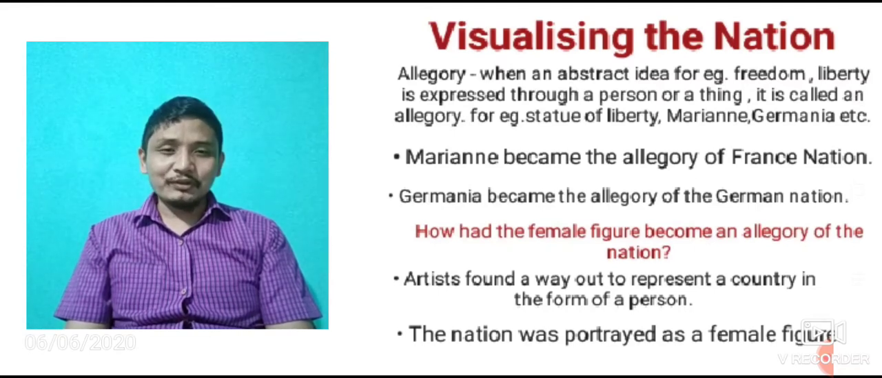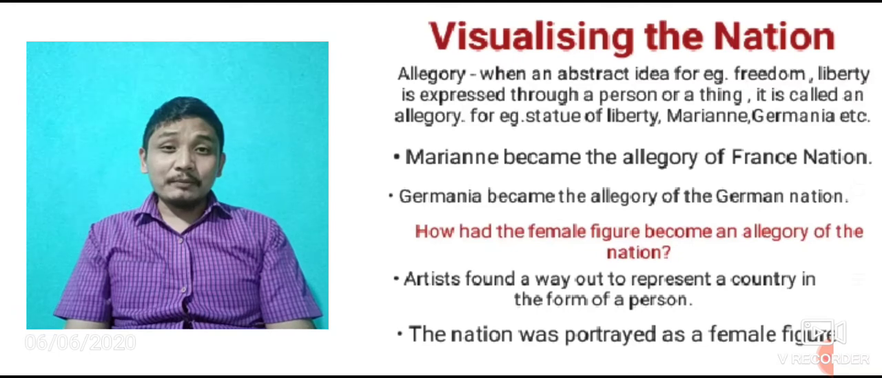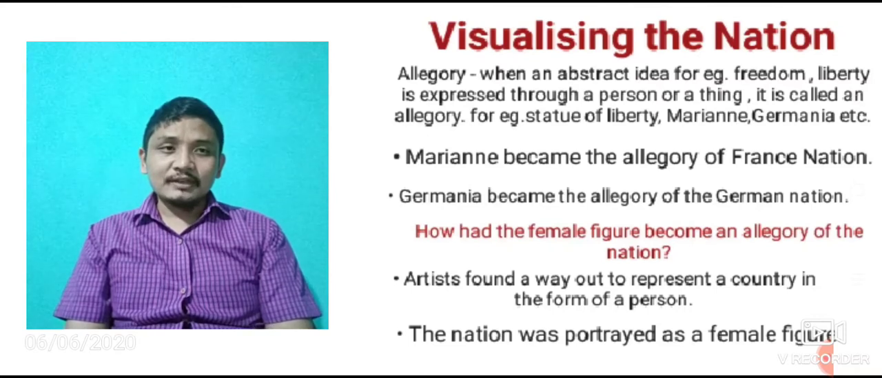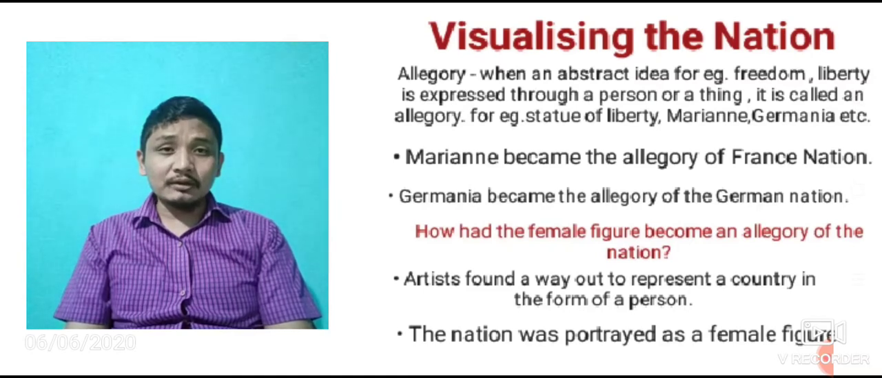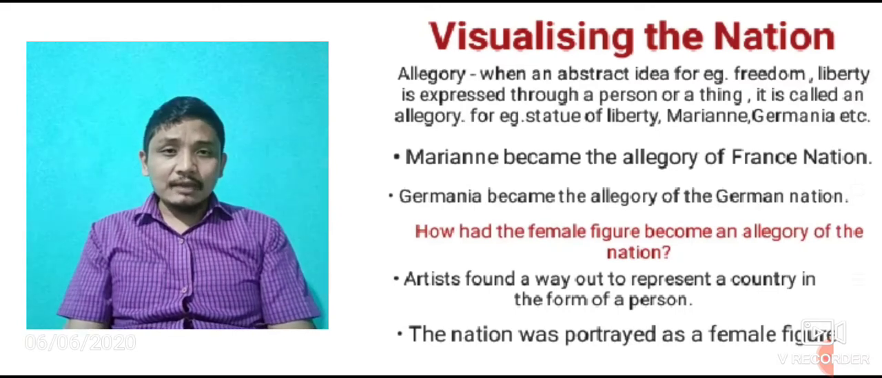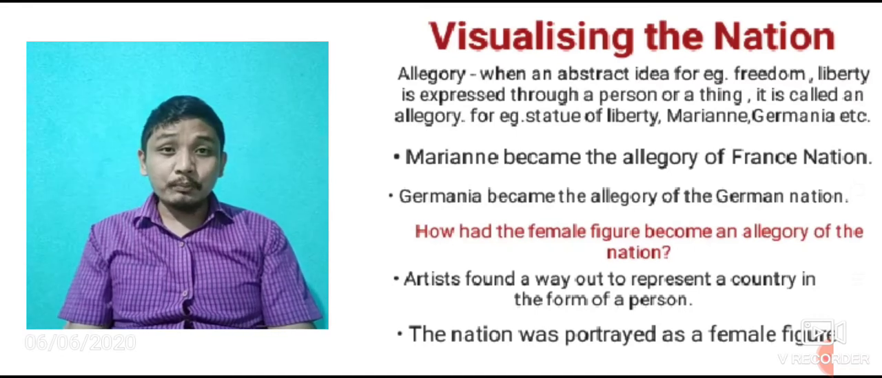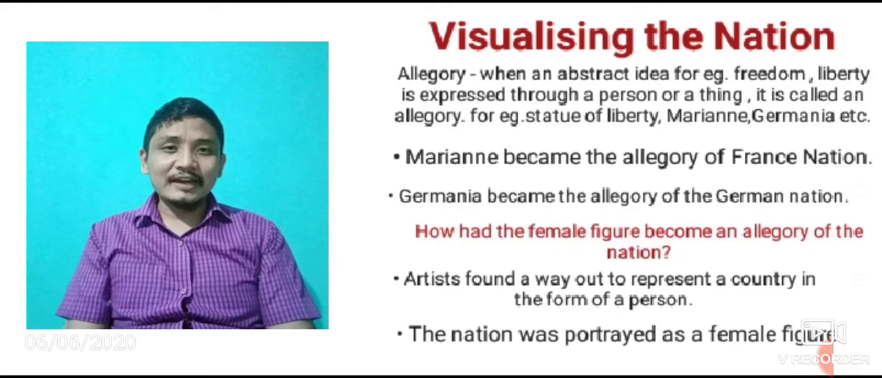Similarly, freedom also, we cannot tell the shape of freedom. We cannot touch freedom. Freedom doesn't have physical existence, but we can experience it. That means liberty, freedom, love, etc., these do not have physical existence, but we can only experience or feel them, and are called abstract ideas. Okay, and when we express this type of abstract idea through a person or a thing, that is called allegory.